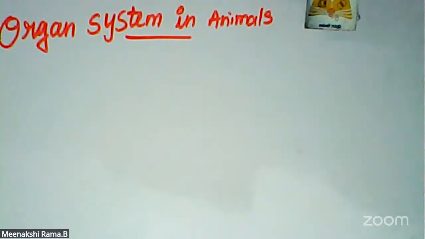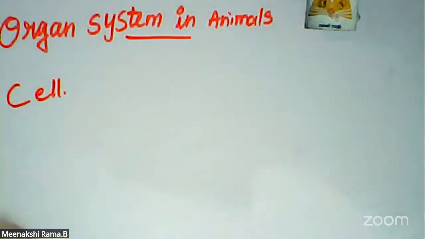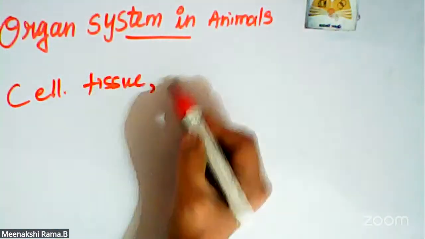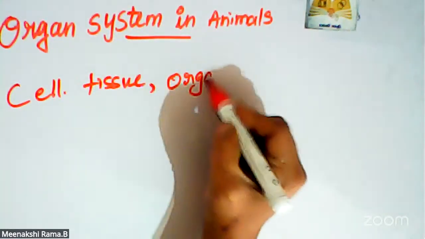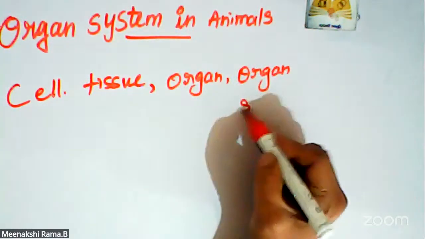A group of cells forms tissue, like muscular tissue and nervous tissue. Tissues are organized to form the heart, brain, and lungs. From the beginning means the beginning is the cell, then tissue, then organ, and finally organ system.